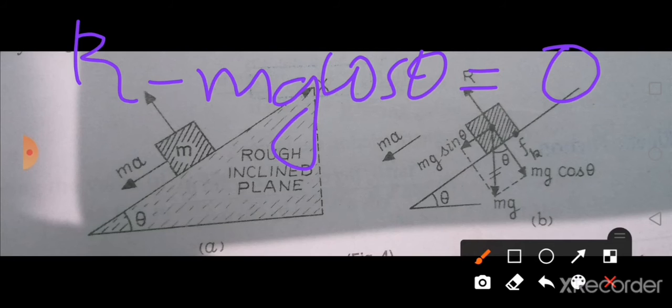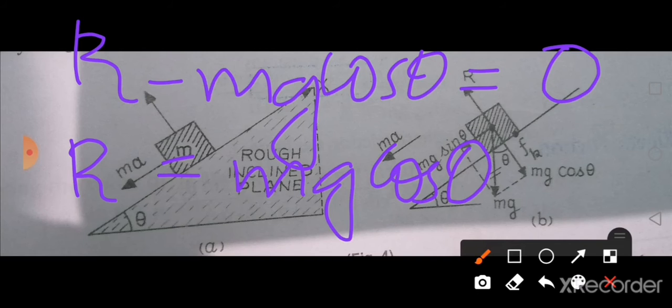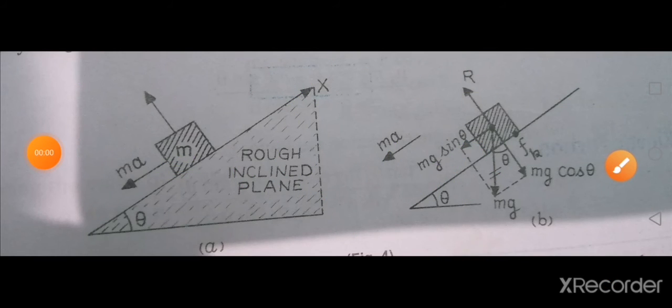Now what you have to do, as usual what you have done in your free body diagram, write the equation for R from here. So from this equation, R will be equal to mg cos theta, isn't it? Yes or no? You got an equation for R. Now you are going to consider the equation for frictional force, isn't it?